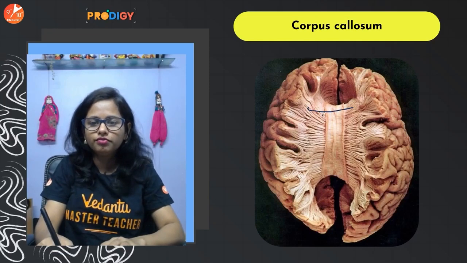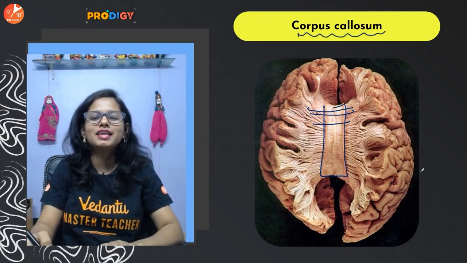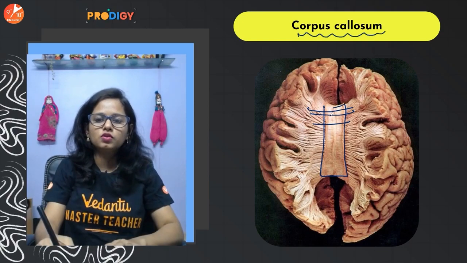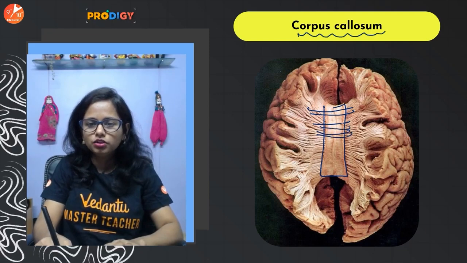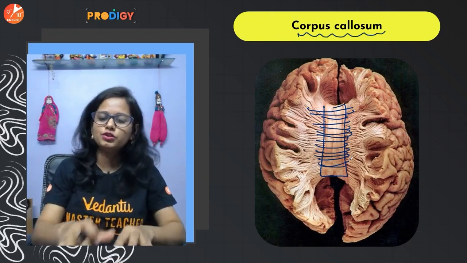Can you see the tough fibers? See this one? That's called the corpus callosum. The corpus callosum is a band of fibers which connects the right cerebral hemisphere to the left cerebral hemisphere.